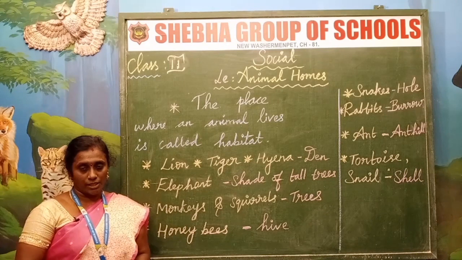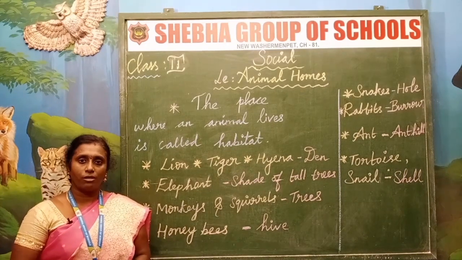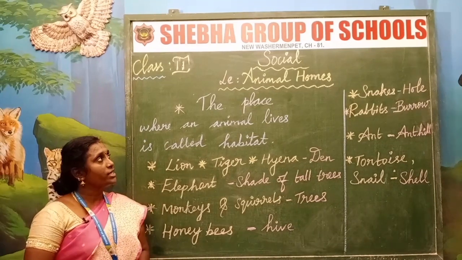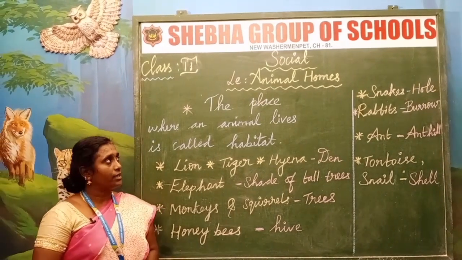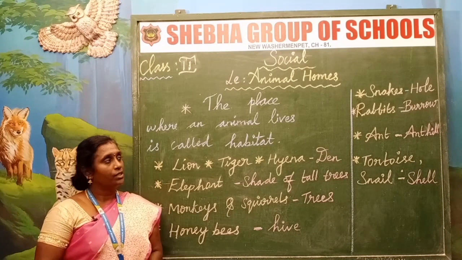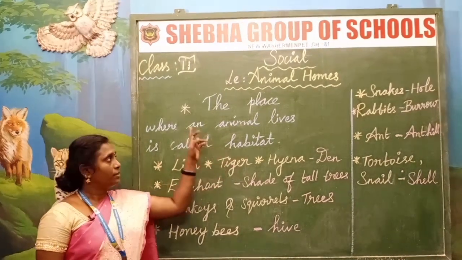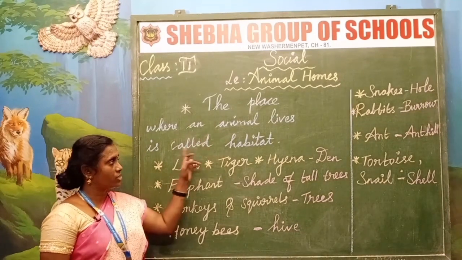Children, just now we saw all the wild animals in the forest. Here we are going into our lesson. What is our lesson name again? Our lesson name is Animal Home. The place where an animal lives is called habitat. The place where an animal lives is called the habitat.